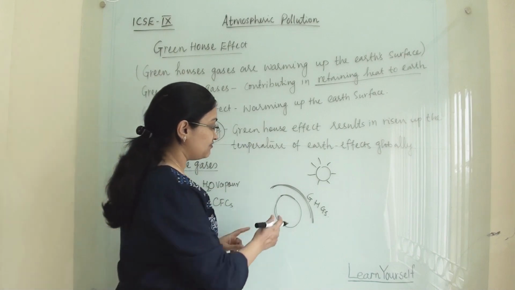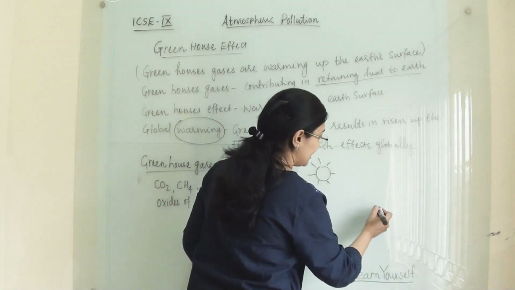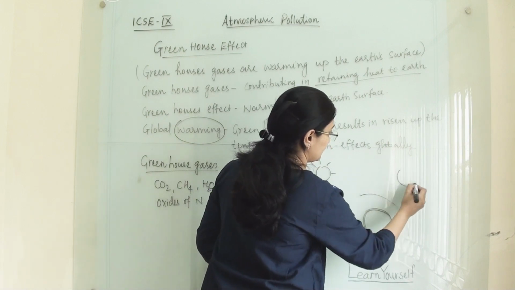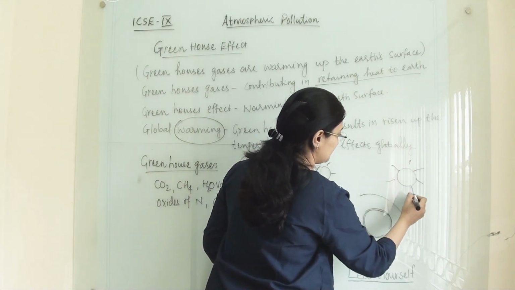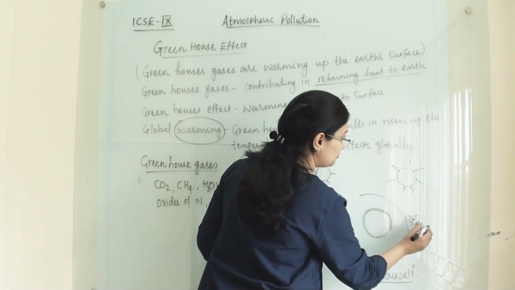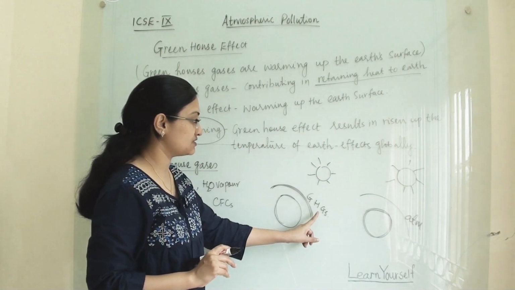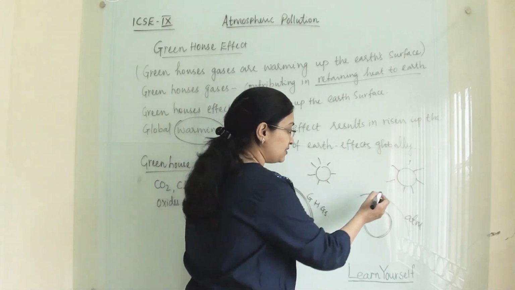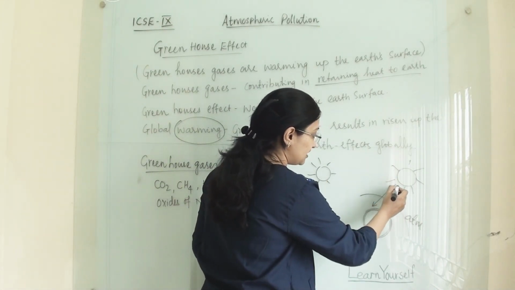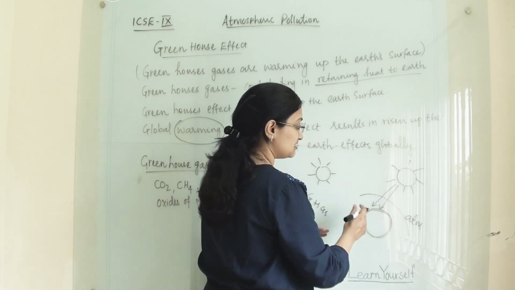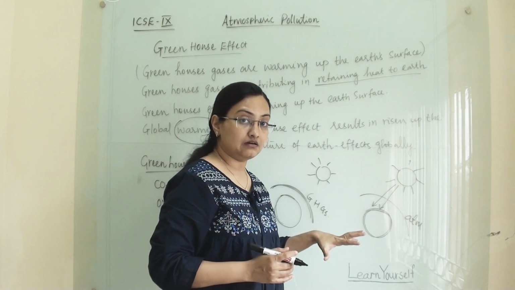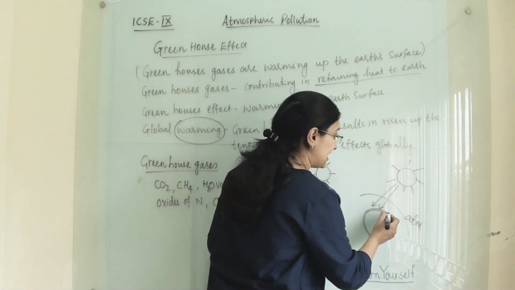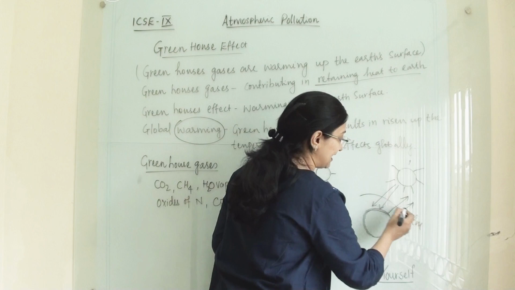Now what will happen when greenhouse gases are there and when greenhouse gases are not there? This is our atmosphere without greenhouse gases, and this is with greenhouse gases. So when the greenhouse gases are not there, some of the sun rays will come to the earth, some of the heat energy will be retained on the earth, and some of the energy will be radiated back.